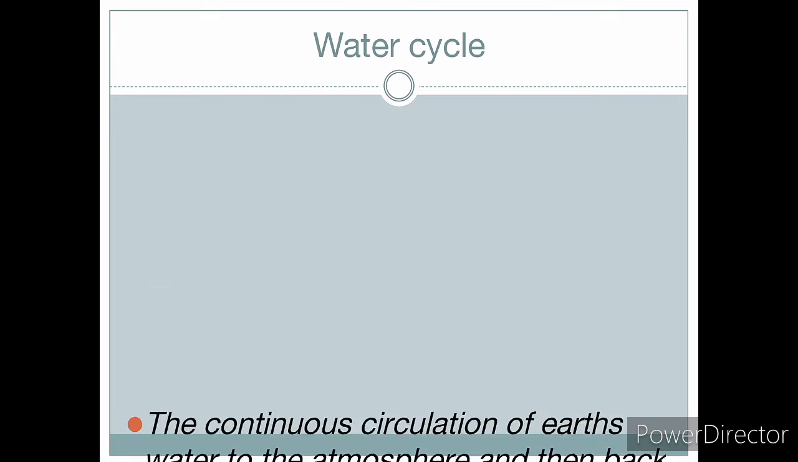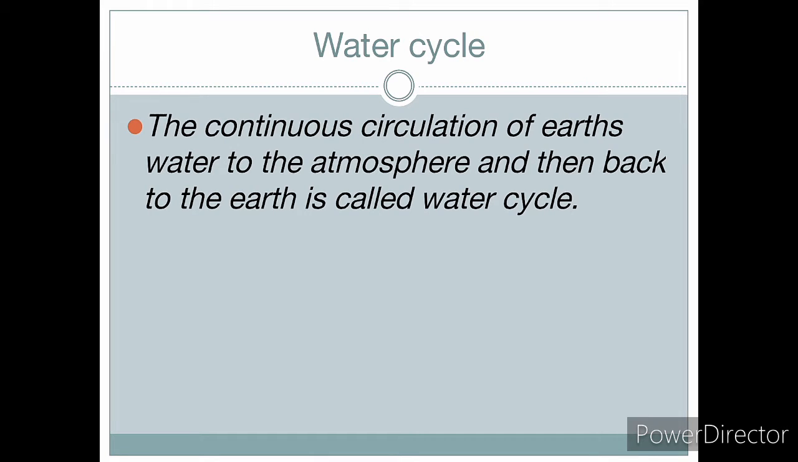Okay, so the next is, what is the water cycle? The water cycle is the continuous circulation of Earth's water to the atmosphere and then back to the Earth. And this process is known as the water cycle. So let's see what the water cycle is.